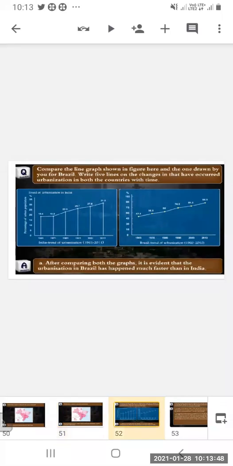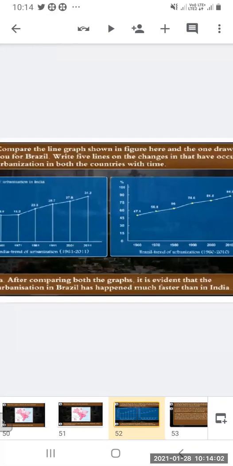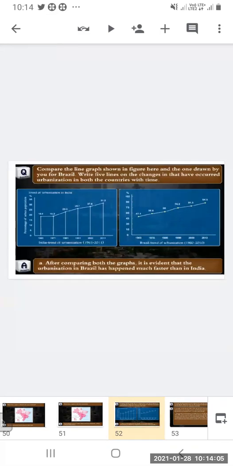Compare the line graph shown in the figure here and the one drawn by you for Brazil. Write 5 lines on the changes that have occurred in urbanization in both the countries with time. Now, you can see there are two line graphs. The first one is of India, and the next one is of Brazil. After comparing both the graphs, it is evident that urbanization in Brazil has happened much faster than in India.